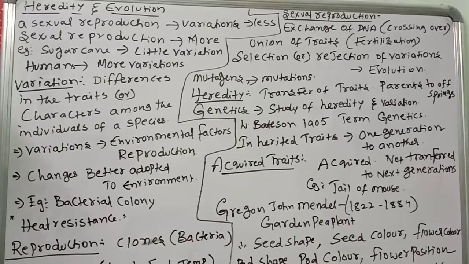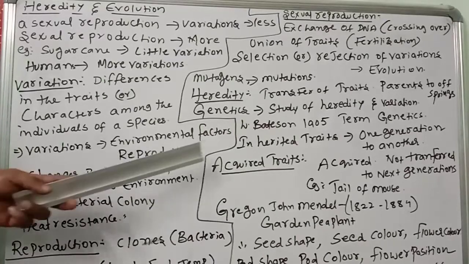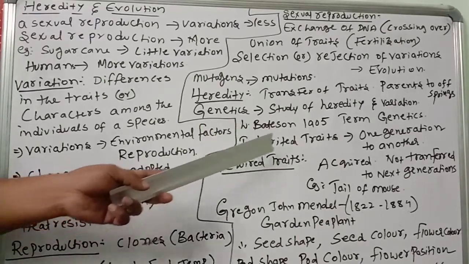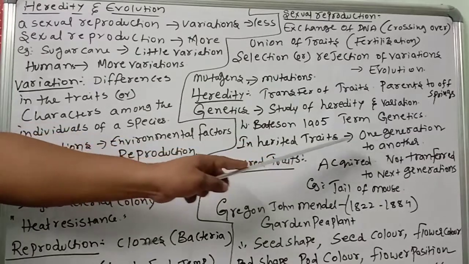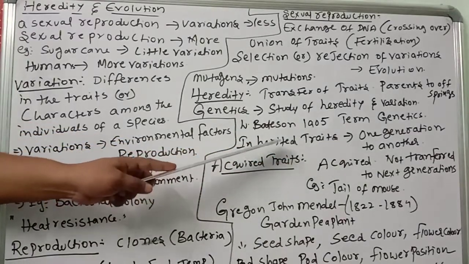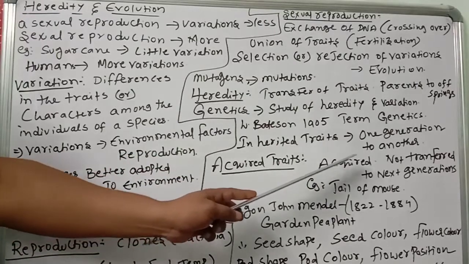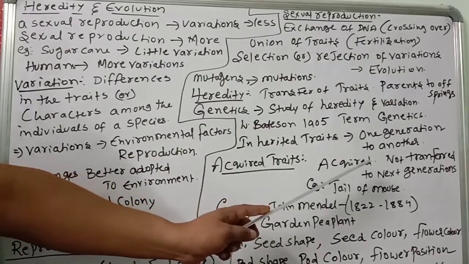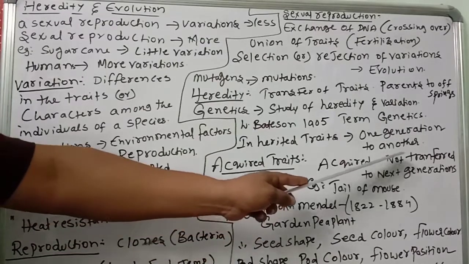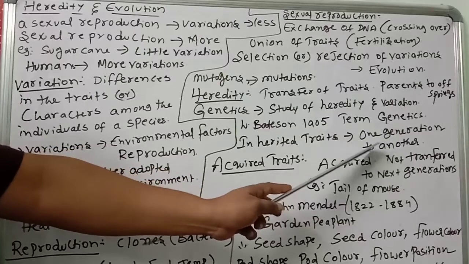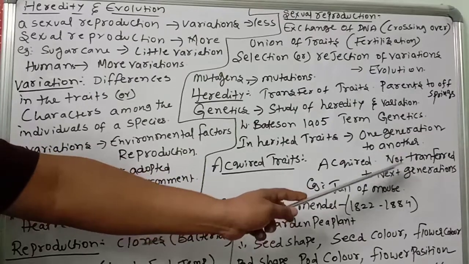Next, there are two types of characters seen in an individual. Characters are also called traits. Inherited traits spread from one generation to another. Acquired traits are those acquired during the lifetime of an individual and are not transferred. Acquired characters accumulate in a lifetime but are not transferred to the next generation.